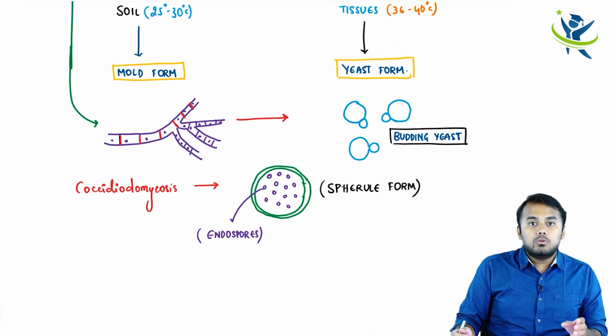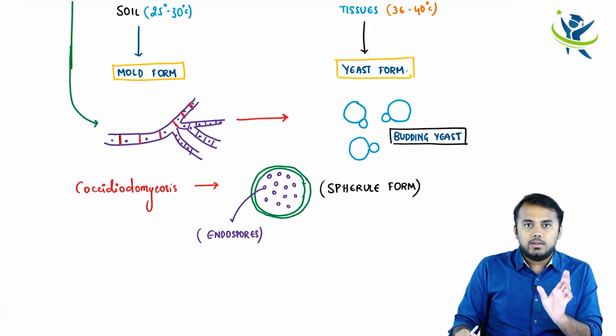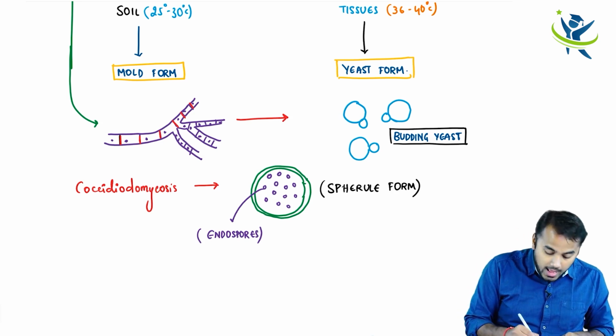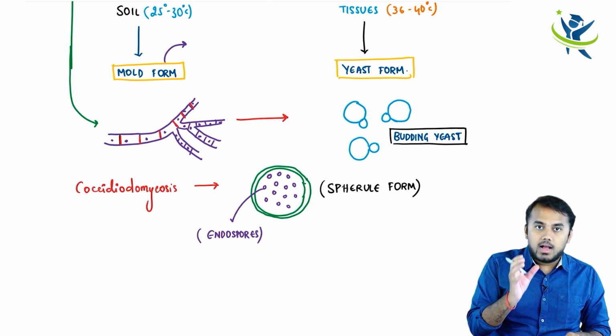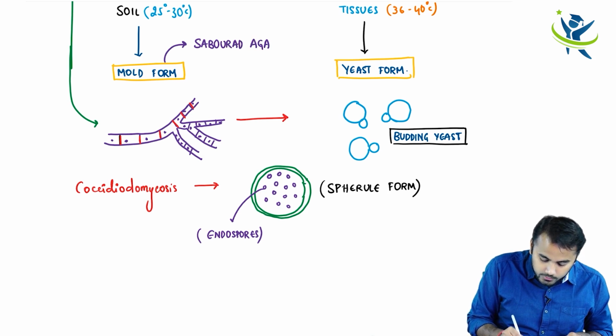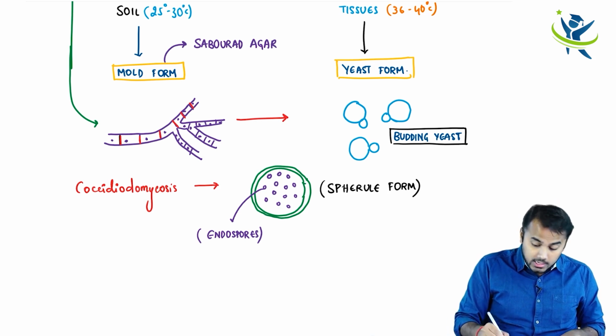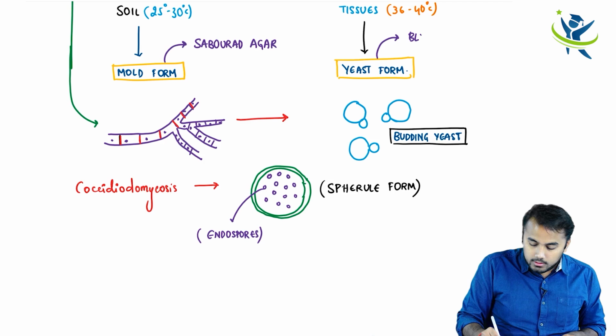I grow this mold form and this yeast form in a specific agar. For example, the mold form, I can cultivate or culture in a specific agar, and that is called Sabouraud agar. And what about the yeast form? Yes, even the yeast form I can cultivate and grow in blood agar.